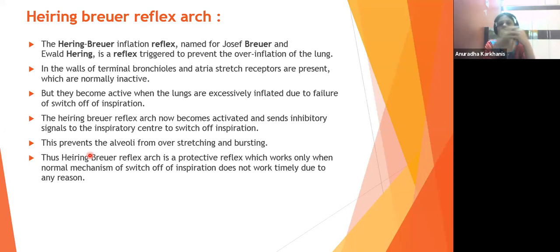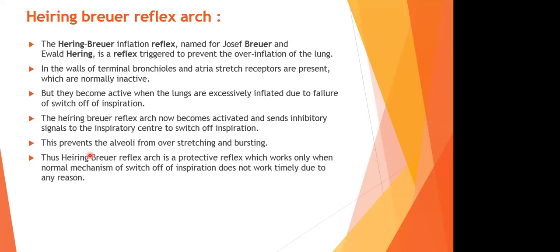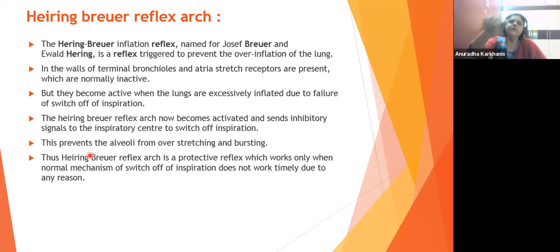Stretch receptors means अगर ओवर स्ट्रेचिंग होता है ना लंग्स का, तो ये रिसेप्टर्स वो सिग्नल ले लेते हैं. Okay, so these are the stretch receptors. Where are they present? They are present in the walls of the terminal bronchioles and the atria. But they become active when the lungs are excessively inflated due to failure of switch off of the inspiration. If something goes wrong with the pneumotaxic center, what will happen? We'll keep on inspiring.